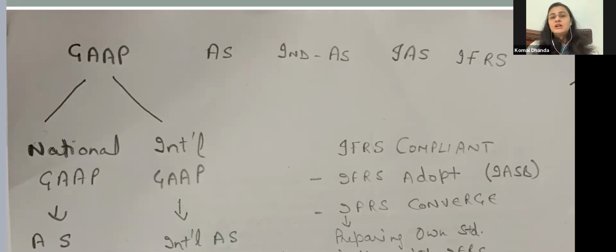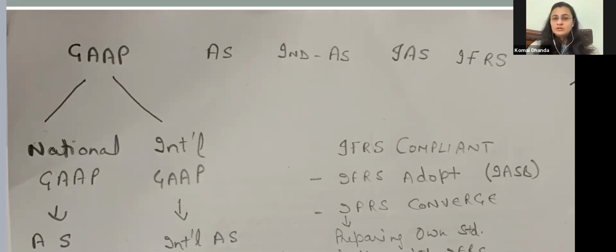So you must have heard these terms: GAAP, AS, Ind AS, then IAS, IFRS. These are all very confusing. Somewhere GAAP is used, somewhere accounting standards, somewhere Indian accounting standards, somewhere we are using international accounting standards, and somewhere IFRS, International Financial Reporting Standards, right?